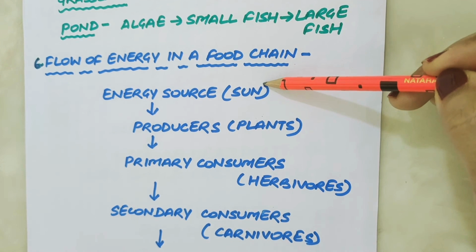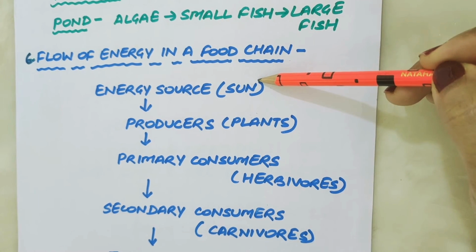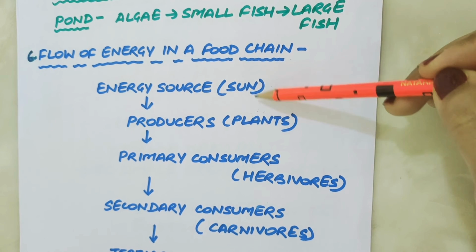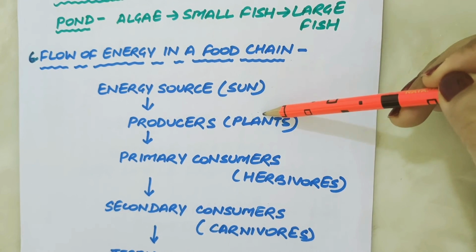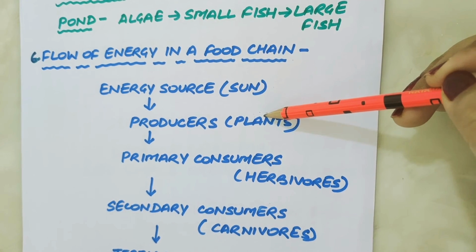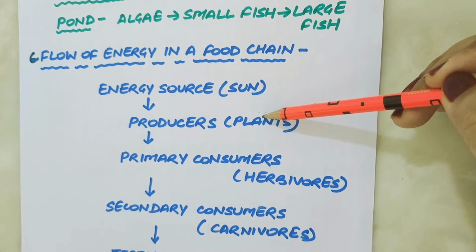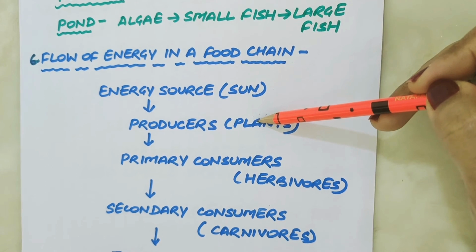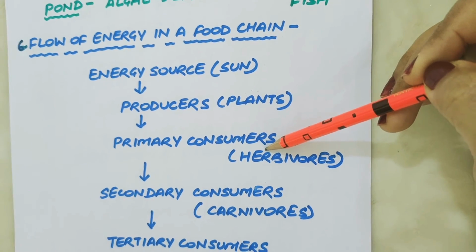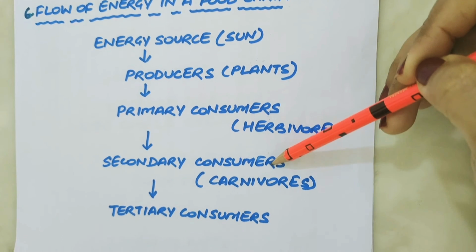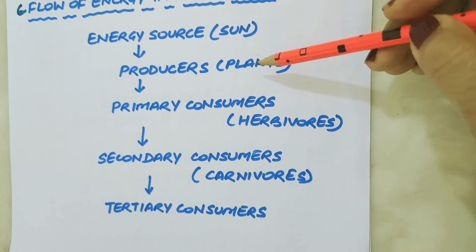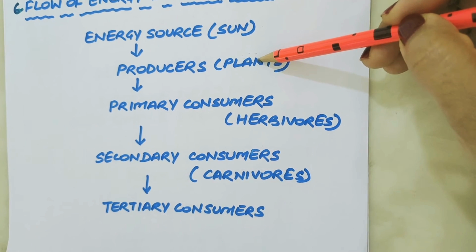The sun is the ultimate source of energy for everything on the planet. Green plants or producers are able to harness the energy of the sun to make food. Energy from plants or producers is passed on from one organism to another. From the producers, the energy goes to primary consumers, that is herbivores, and is then passed to secondary consumers, that is carnivores. Thus, producers are always at the beginning of the food chain.